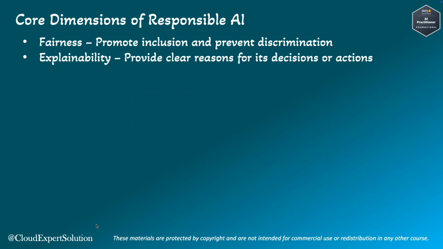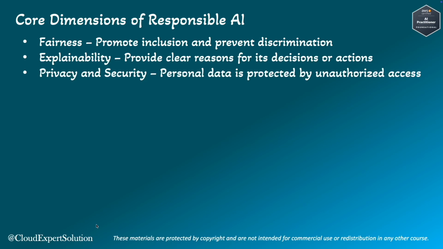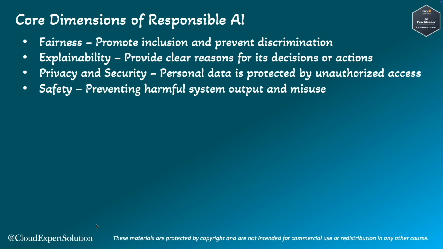Moving to explainability. Explainability means that the AI system can provide clear reasons for its decisions or actions. Next, privacy and security. Privacy and security ensure that the data used by the AI system is protected from unauthorized access and misuse. Next, safety. Safety means that the AI system operates reliably and does not cause harm to people or property.